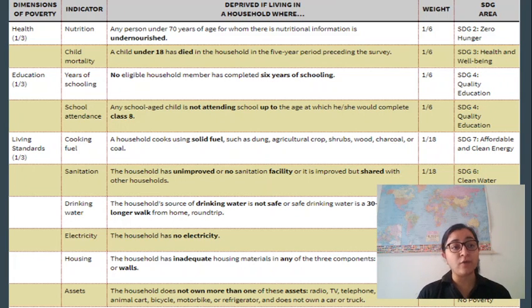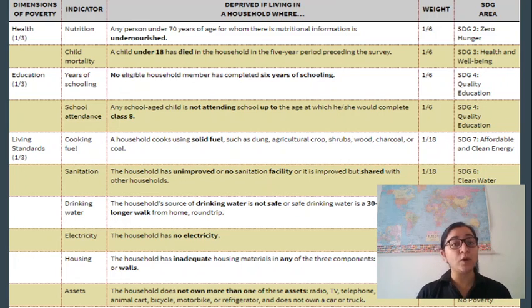Another component of the health dimension is child mortality. What is child mortality? It states that a child under 18 years of age died in the household within the 5 years before the survey. So when the survey is conducted, if in the 5 years prior there has been any death in the household of a child below 18, that would come under child mortality. This is mapped with Sustainable Development Goal number 3, which is good health and well-being.